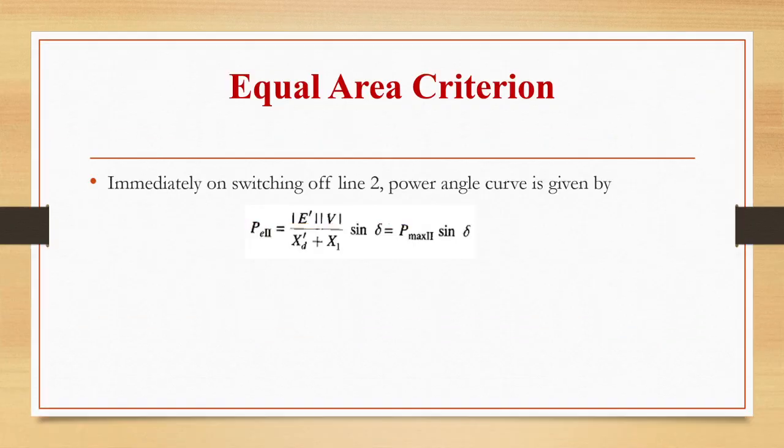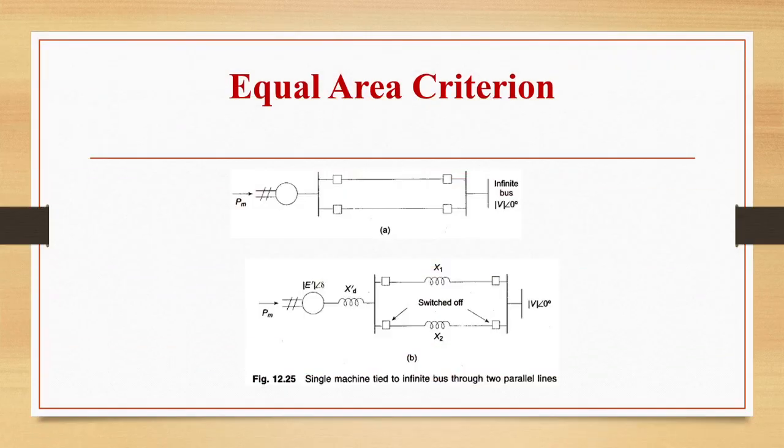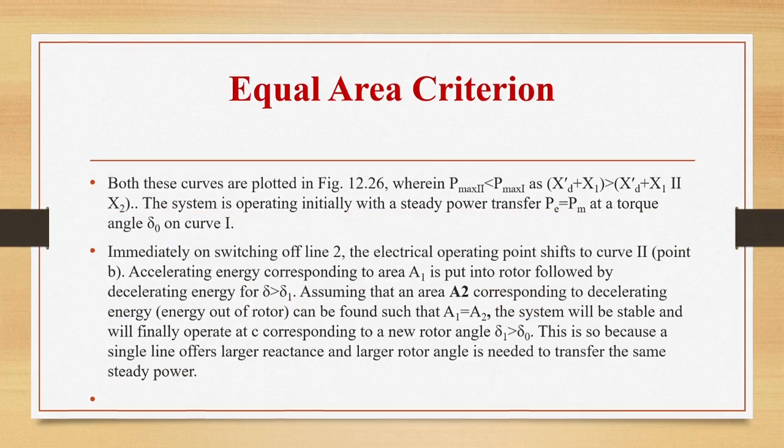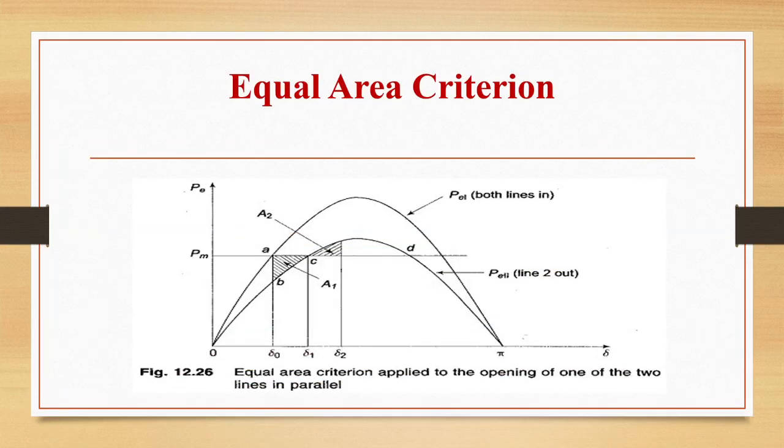Immediately on switching off line 2, the power angle curve PE2 is given by mod E dash mod V by XD dash plus X1, sine delta, that is P max 2 sine delta. Here we can see in the second figure that one of the lines, the second line, is switched off. Both these curves are plotted in this figure: PE1 is both lines in and PE2 is line 2 out.